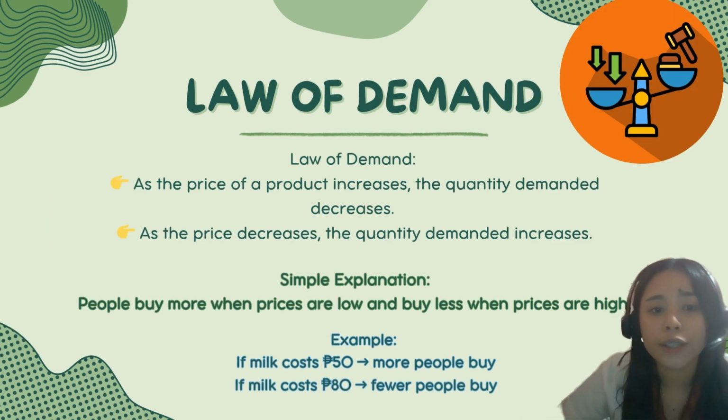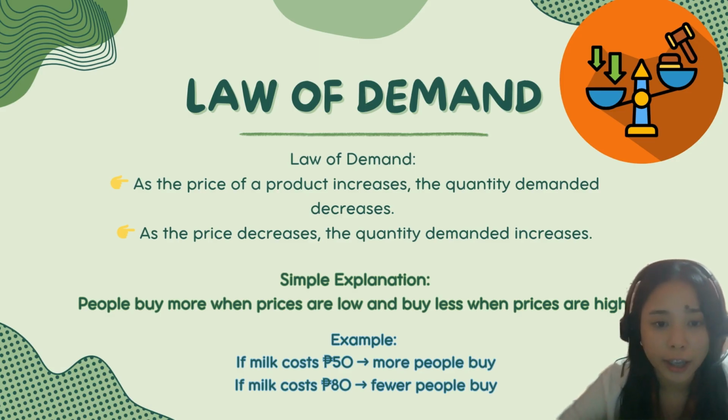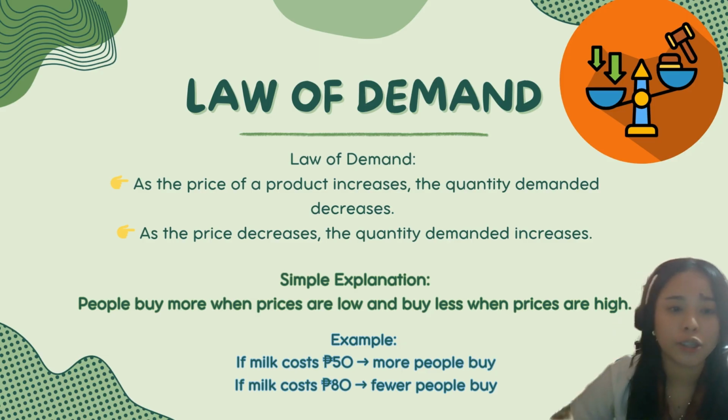Now let's move on to the law of demand. The law of demand states that when the price of a product increases, the quantity demanded decreases. When the price of a product decreases, the quantity demanded increases. So there is an inverse relationship between price and quantity demanded. What do you mean by inverse relationship? An inverse relationship is an opposite direction. When the price of the product increases, the quantity demanded decreases. Vice versa, when the price of the product decreases, the quantity demanded increases. So that is an inverse relationship.